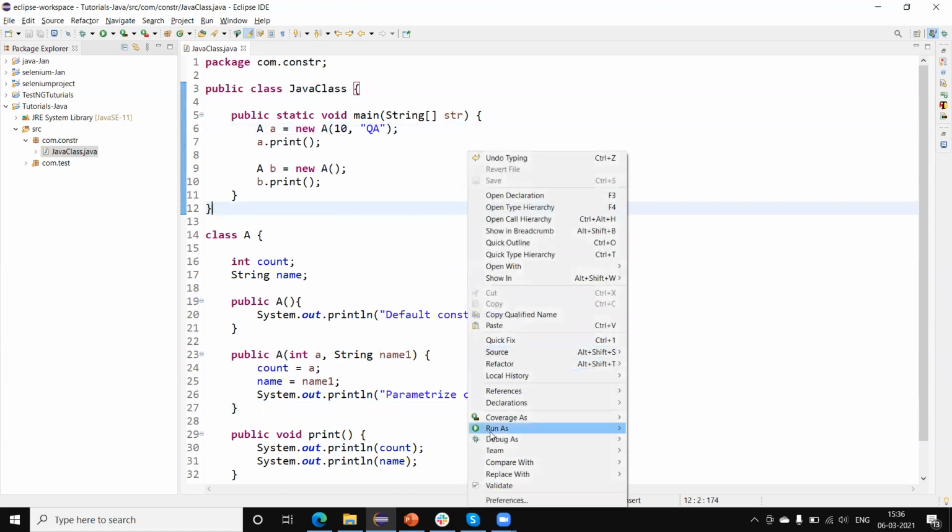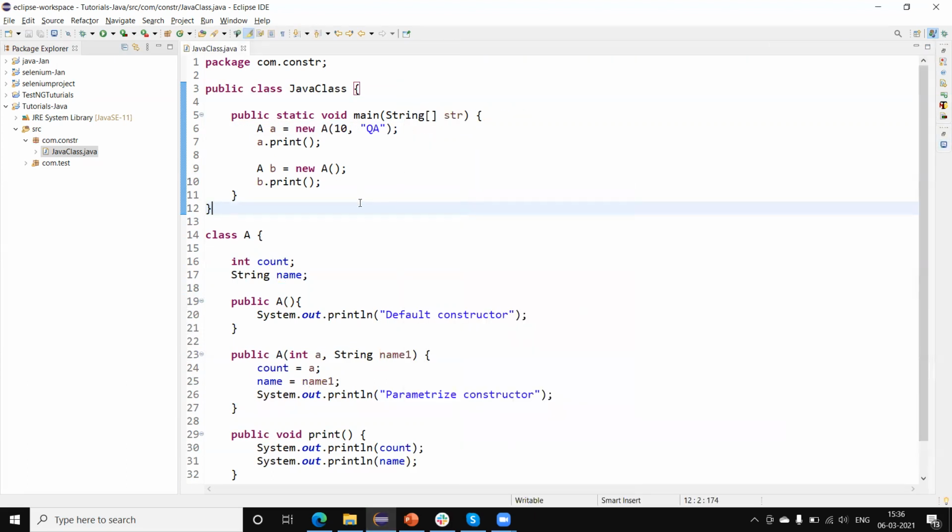Okay, now let me execute and show you again. So what is a constructor? A constructor is a special member of a class which is automatically invoked during the creation of an object. We use a constructor to initialize the values of the instance variables of a class. The constructor name is the same as the class name. A constructor does not return any value, and when the user has not created any constructor for that class, the compiler will create a default constructor.